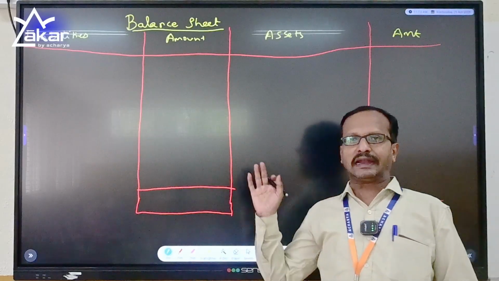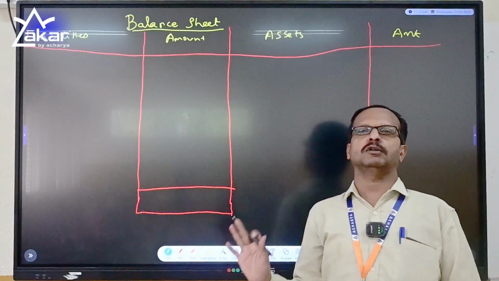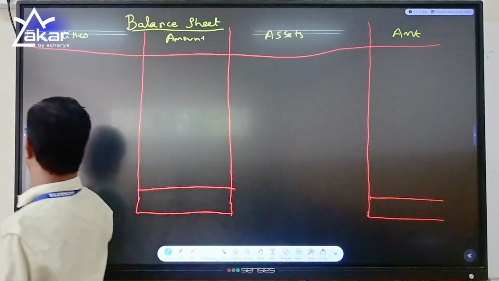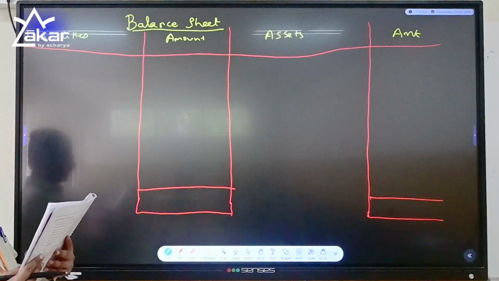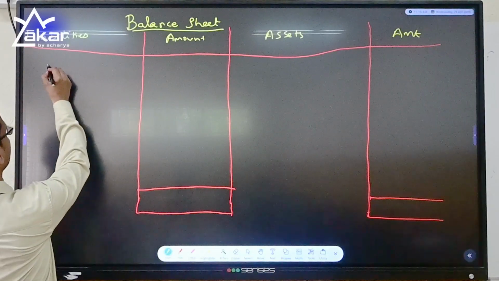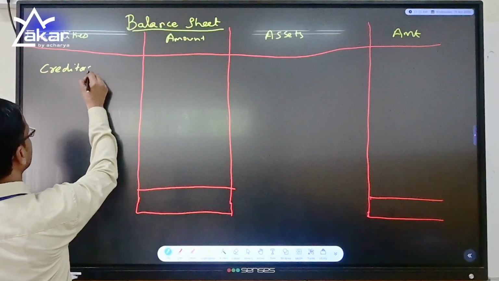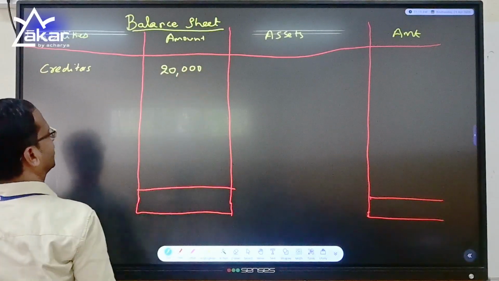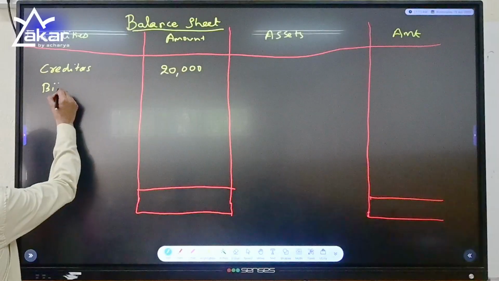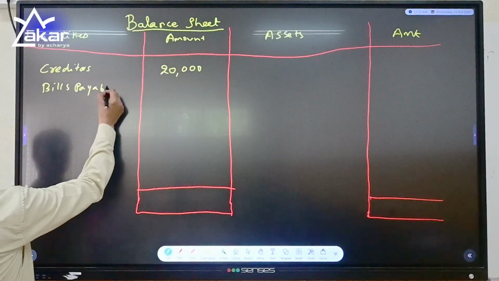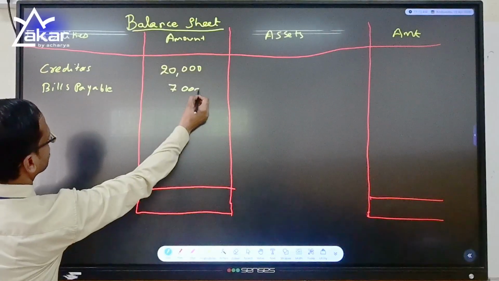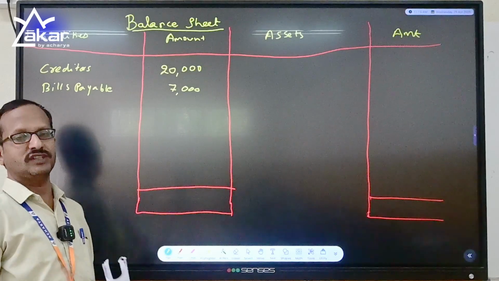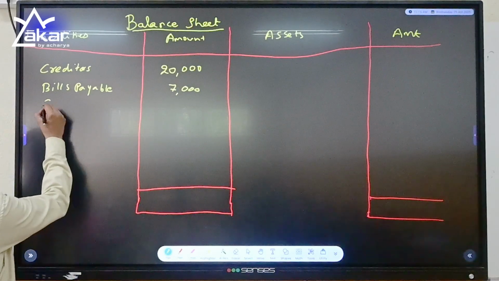Do remember, if our balance sheet gets tallied, we get our maximum marks. So go with the existing old balance sheet before the admission of C. We found that there were creditors which we did not touch, so we write them as they are with the value of 20,000. And we have bills payable of 7,000. Do remember, I am transferring the components of the old balance sheet to the new balance sheet with the amendments.